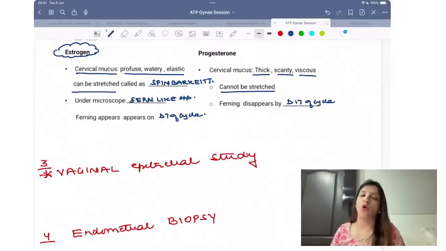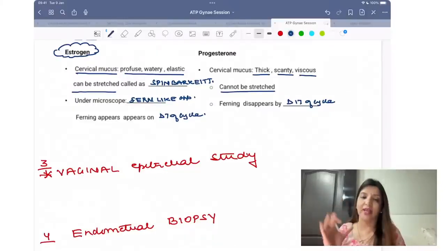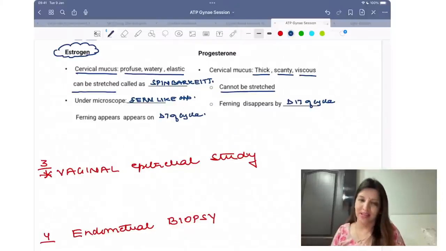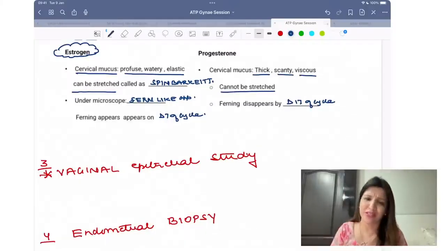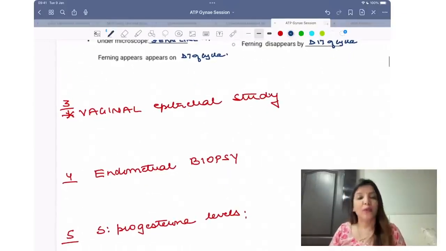Ferning appears on day 7 or day 8 of the cycle and it disappears by day 17 or 18 of the cycle. It's one and the same thing. Right? PGs, I have made you write day 8, you continue with day 8 because Williams says day 8. FMGs, you continue with day 7, hardly matters because Datta says day 7. ठीक है? Okay.